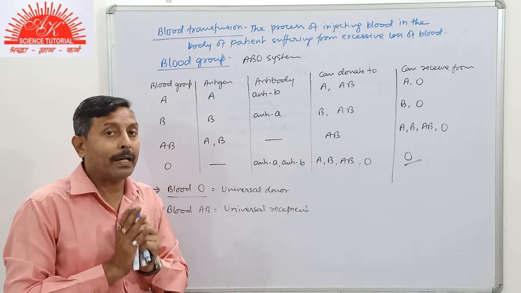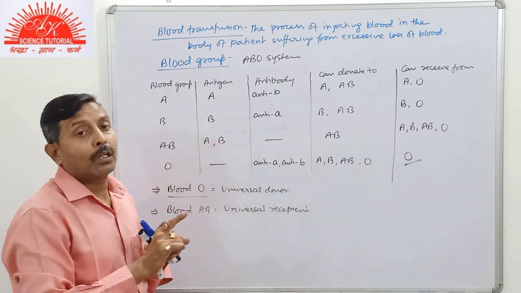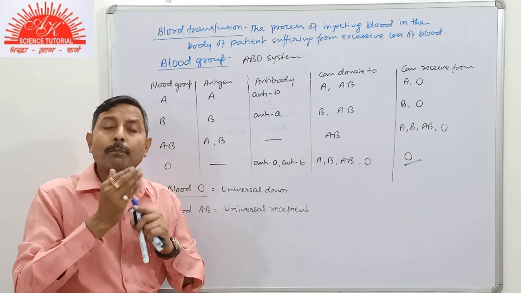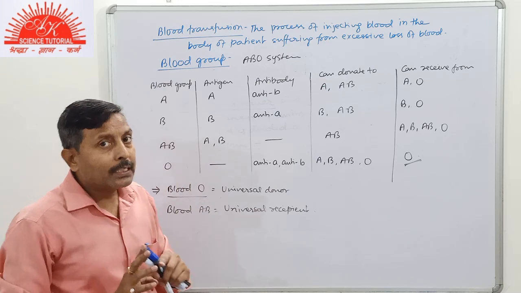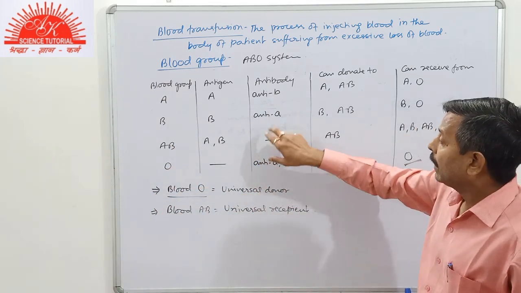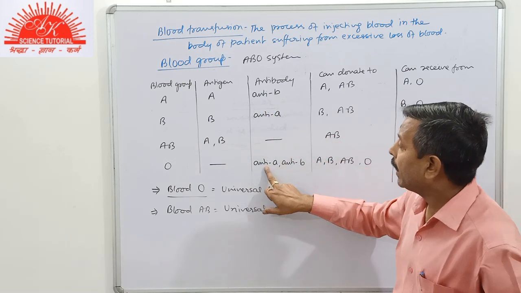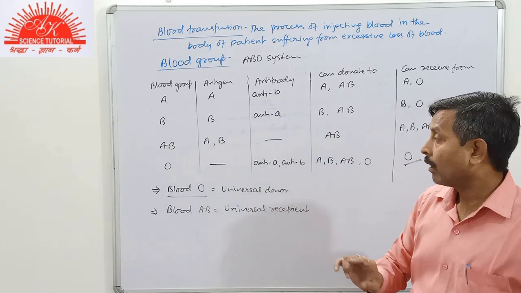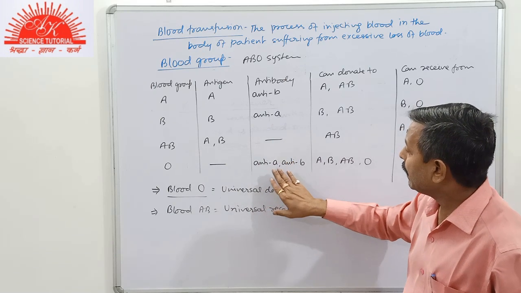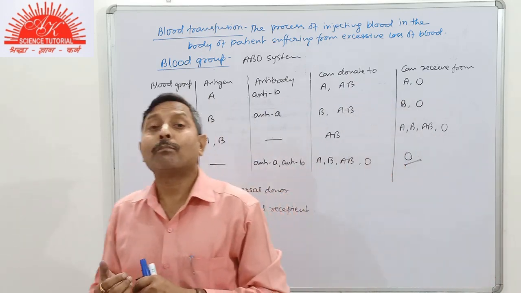But students, medically, in normal condition, we always tend to transfuse blood of the same type of blood group, 100% compatibility. O is used in emergency conditions because even if it is given to A, there is anti-A, so anti-A will kill the antigen A. If it is given to blood group B, anti-B will kill the antigen B. So in that case, there will be some harmful effect.